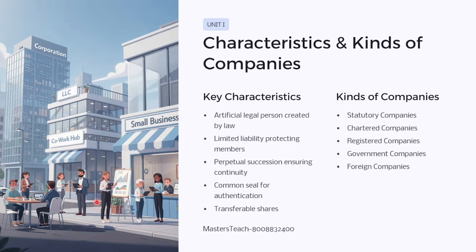Then characteristics and kinds of companies. The key characteristics of a company: it is an artificial legal person created by law, limited liability protecting members, perpetual succession ensuring continuity. It has a common seal for authentication. The shares can be transferable. So basically, when you are saying the company, it is a public limited company. Kinds of company: statutory company, chartered company, registered company, government companies, foreign companies. Just remember and write these, you're going to pass in your LLB examination.